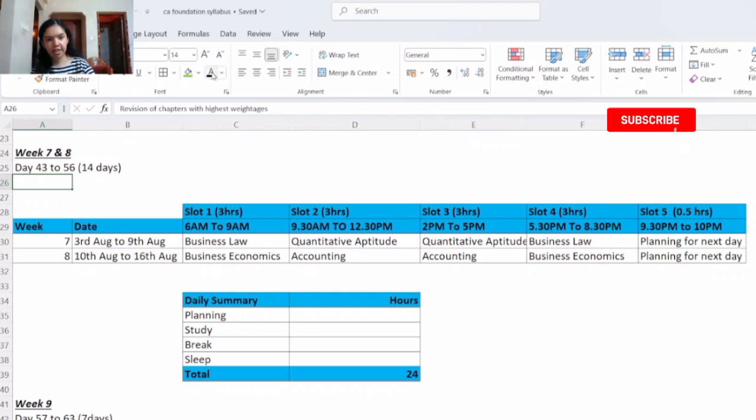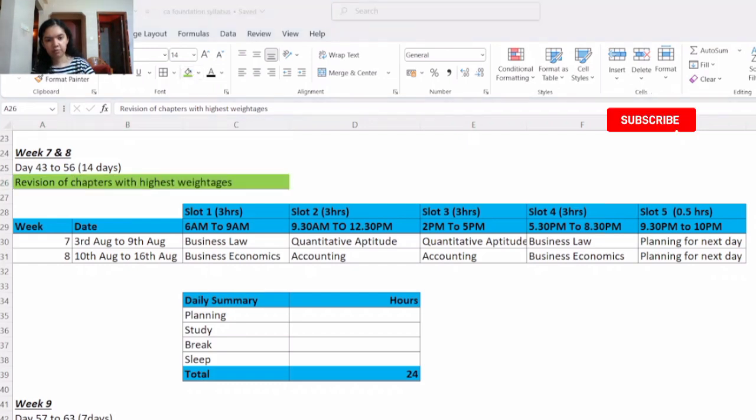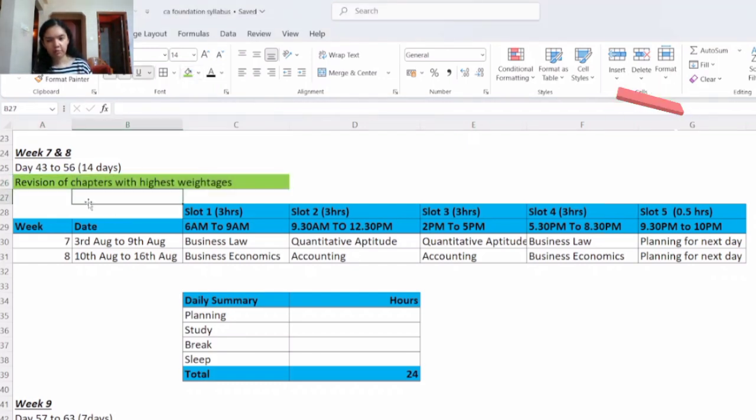So basically in week 7 and 8 we will be starting revision. First we will revise the chapters with the highest weightage. If you go to the BOS knowledge portal, there itself you can find the chapters which have the highest weightage. So first you can revise those chapters and then you will be revising other chapters. However, we should not miss out on any chapter.